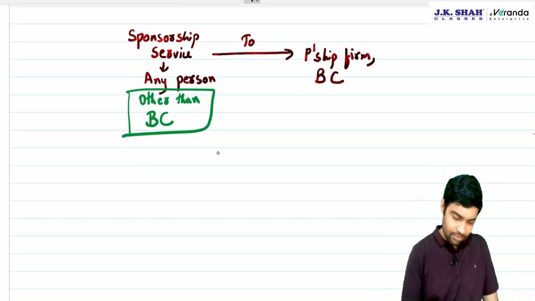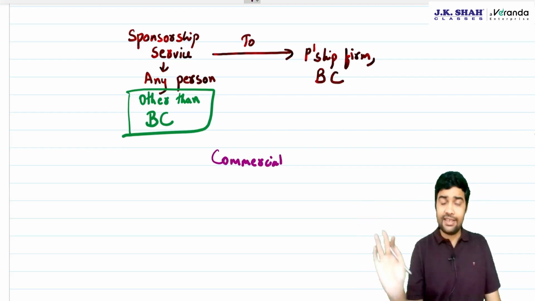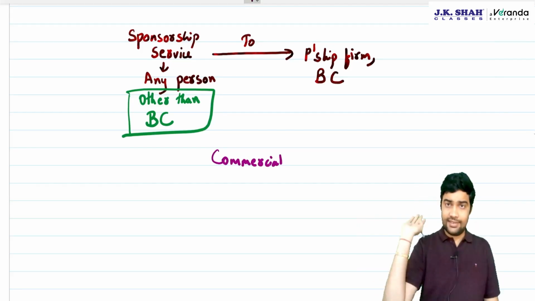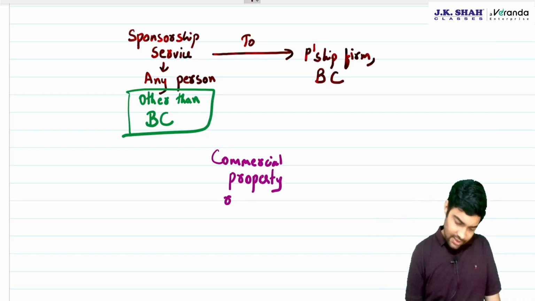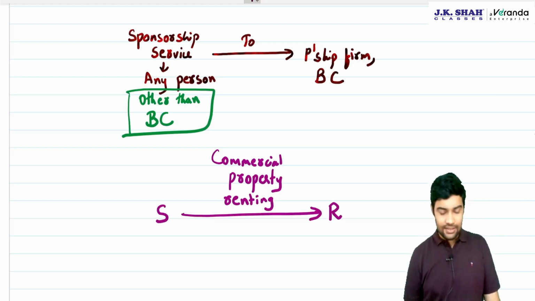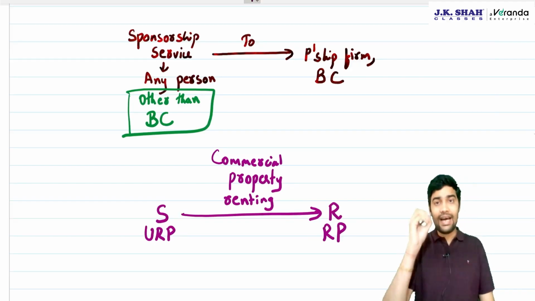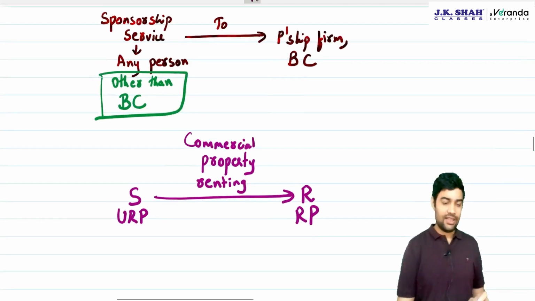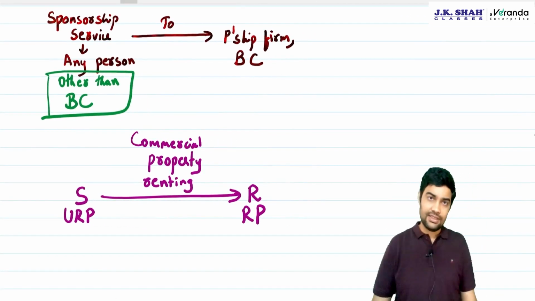Then commercial property. For residential property, they have not changed anything. Residential property given to a registered person, RCM. That is a plain entry. Supplier status does not matter there. But for commercial property, they have made one change. Commercial property renting. See, commercial property renting, supplier, recipient. Supplier has to be unregistered, recipient has to be registered. Only then RCM will apply. This specific combination has to be there. What specific combination? Supplier is unregistered, recipient is registered.